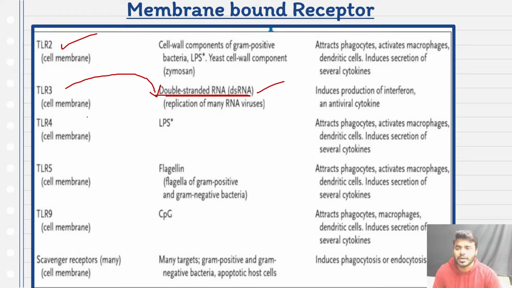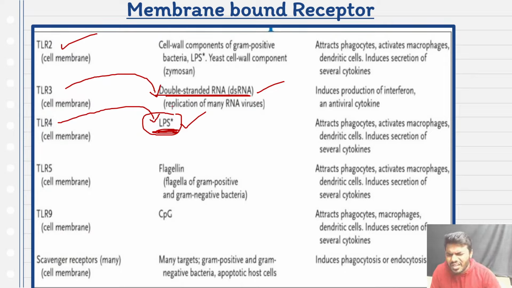Always remember this particular point. Whereas friends, TLR4 is basically recognizing what, friends? See, you have to keep it in your mind. TLR4 is specifically recognizing lipopolysaccharide only. It's a very specific receptor for the lipopolysaccharide. Kindly do not get confused with this particular point.